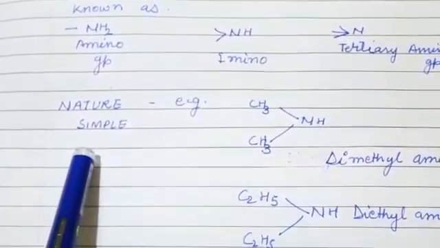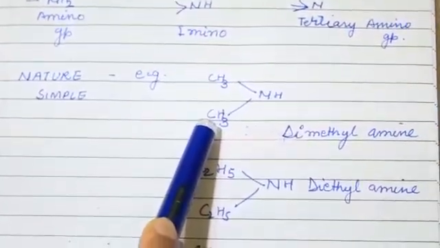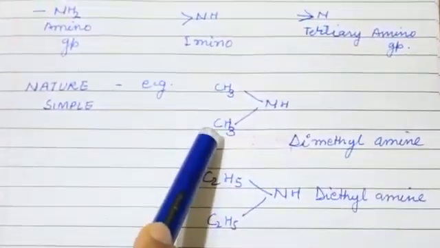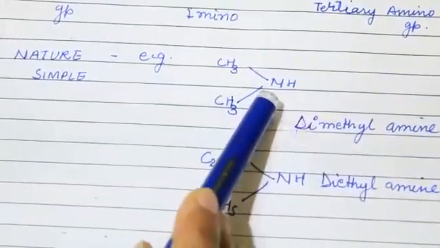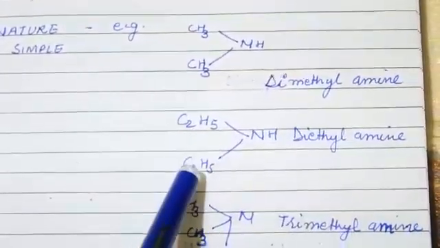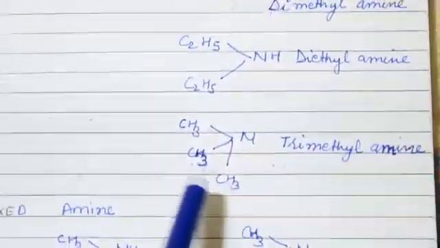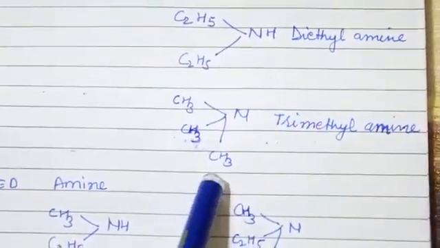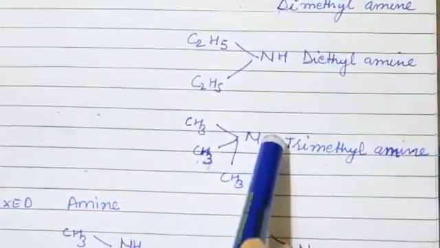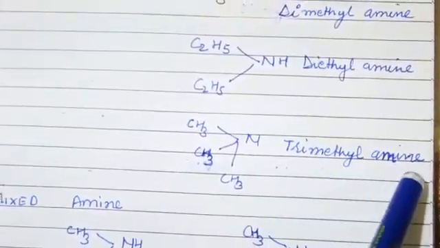Now come to the nature of amine, where the same alkyl group is attached to NH, then it is known as dimethyl, because there are two methyl groups attached to nitrogen. So that is dimethyl amine. When there are two ethyl groups attached to the same nitrogen, it is known as diethyl amine. When there are three methyl groups attached, then there is no H, because all the three bonds are engaged with methyl, then it is known as trimethyl amine.